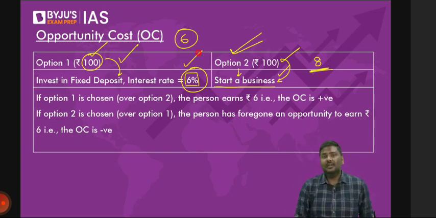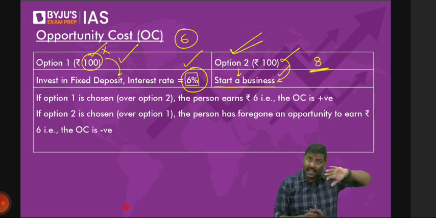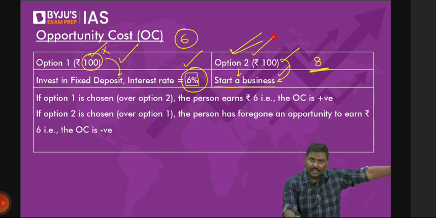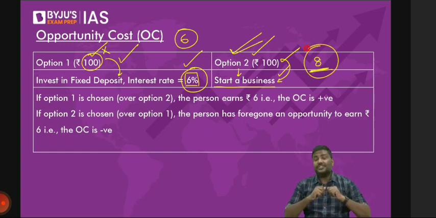Now, can I come to a conclusion that by sacrificing the option of keeping a fixed deposit, and choosing to invest in a business, you have made extra earnings? Is it okay? You have made extra money, right? The extra benefit you have earned.